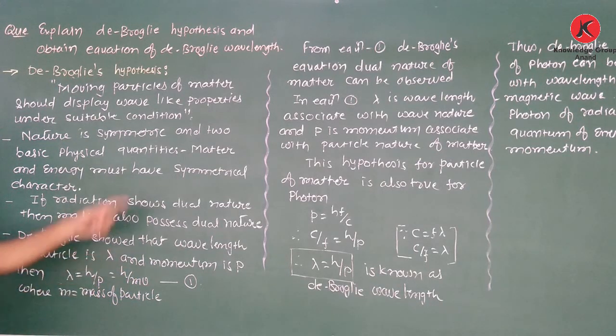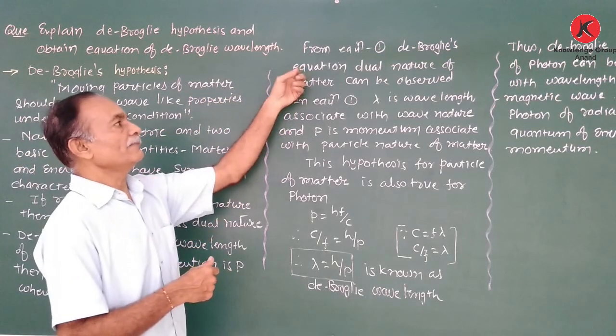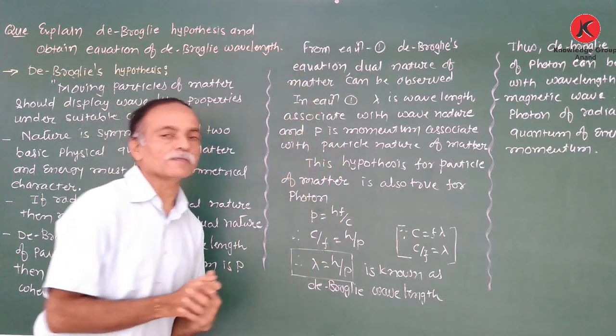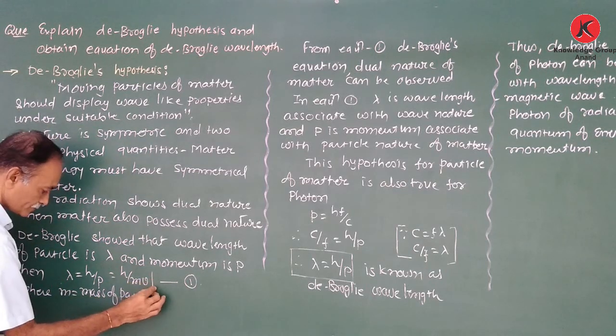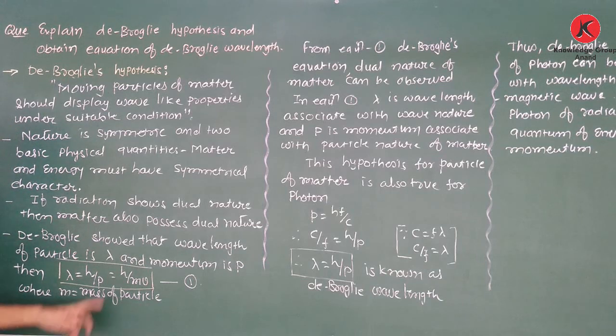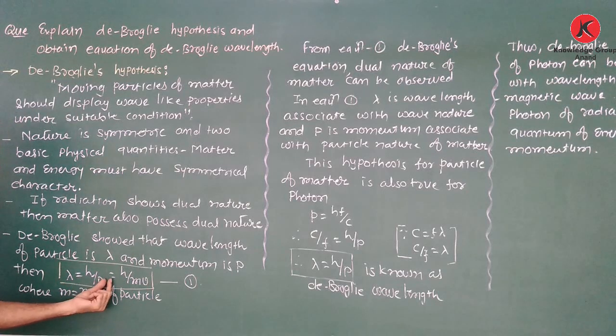From de Broglie's equation, the dual nature of matter can be observed. So in equation 1, lambda is equal to h upon p or h upon mv, which shows the relation between the particle and wave nature.